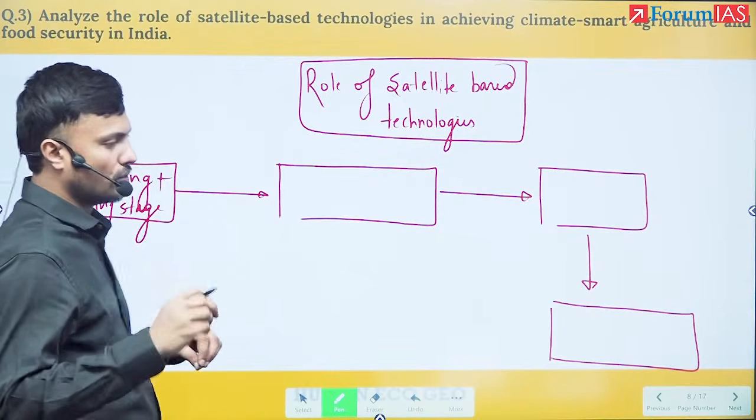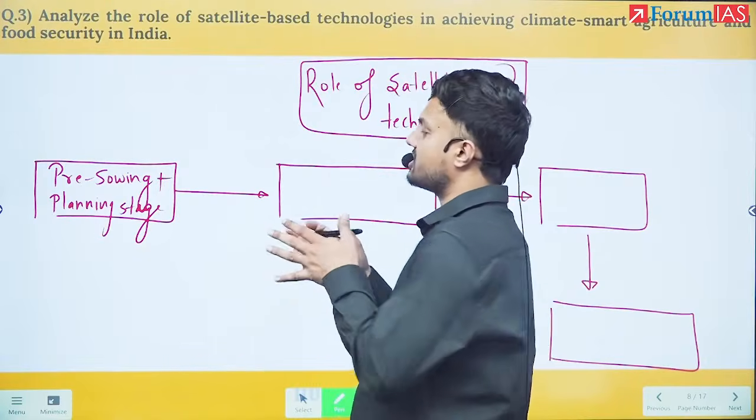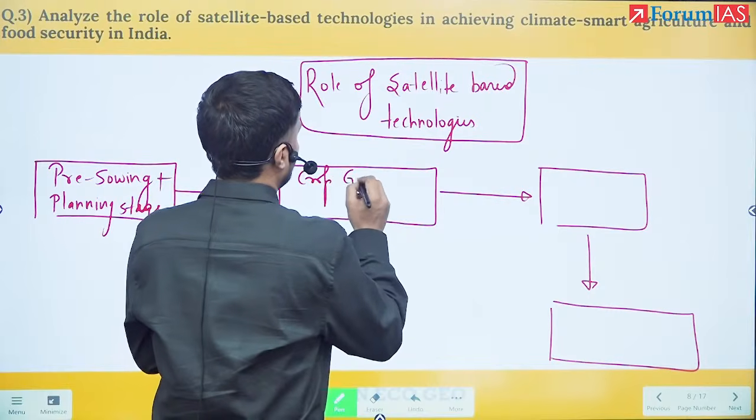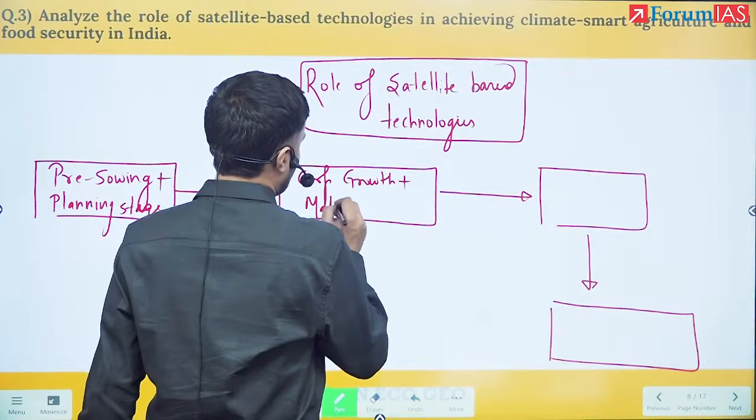Once we have sown, the next should be the maturation stage, or what we also say is crop growth. Crop growth plus maturation stage.